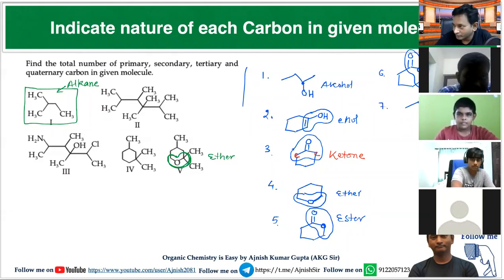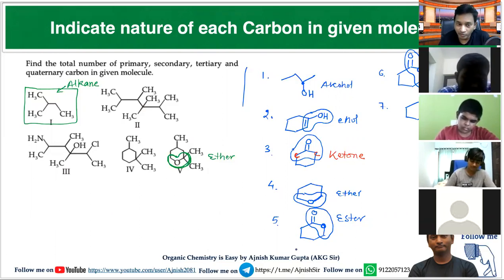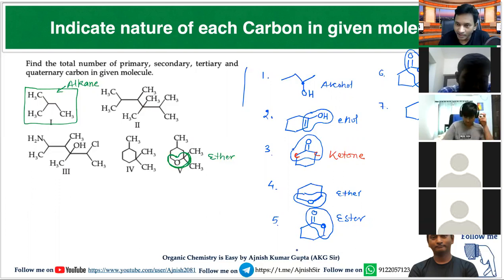Now, think for this. If I'm taking a structure like this, then what is the functional group present in this molecule? Think for nitrogen containing compound. In the last segment, you said amide or amine.